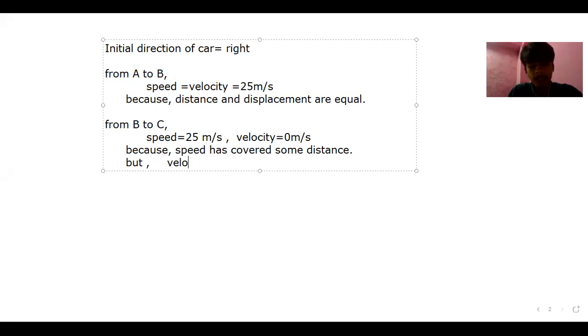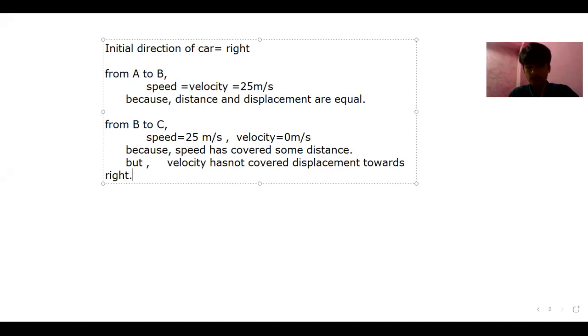velocity we have got as displacement. In the formula of velocity we have displacement over time traveled, but the car hasn't covered displacement towards the right. We're talking about direction. The velocity depends upon the direction.